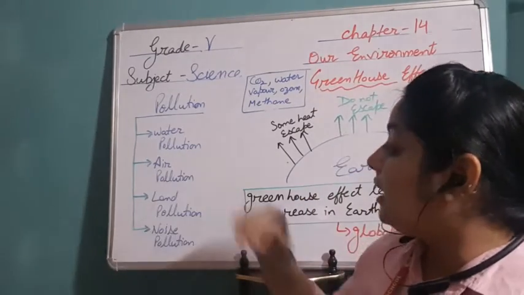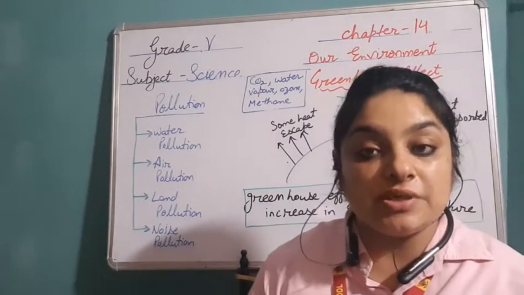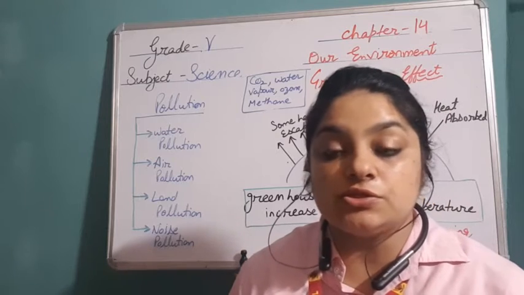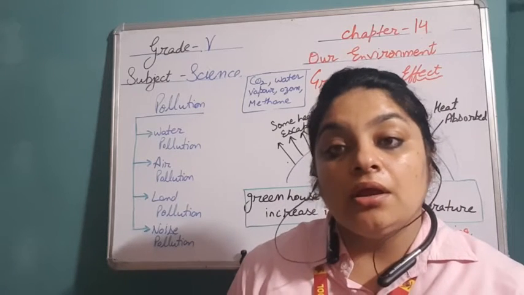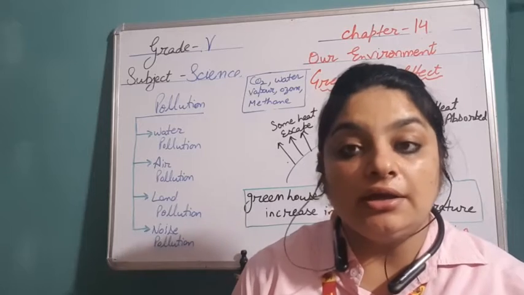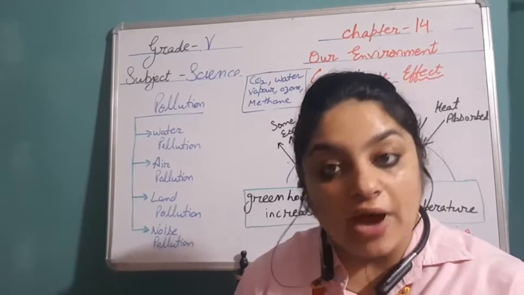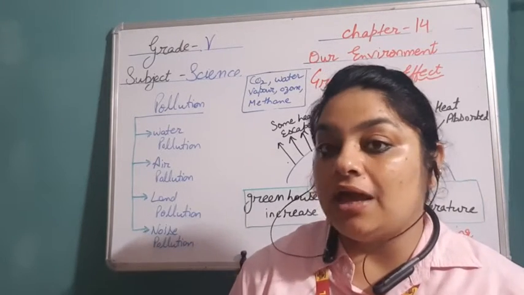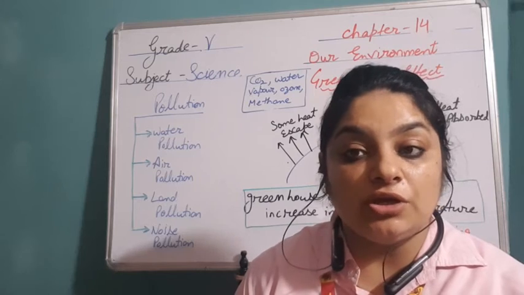Second one is air pollution. Air pollution is simply the addition of harmful substances to the air. When our activities make the air dirty, for example, when we burn firecrackers, at that time we cause air pollution.